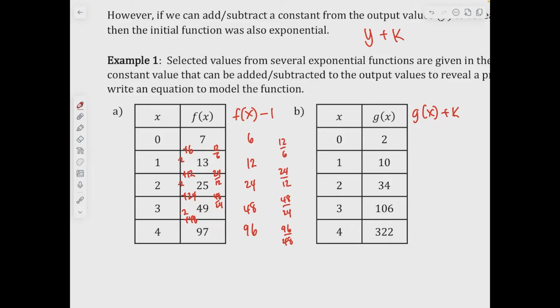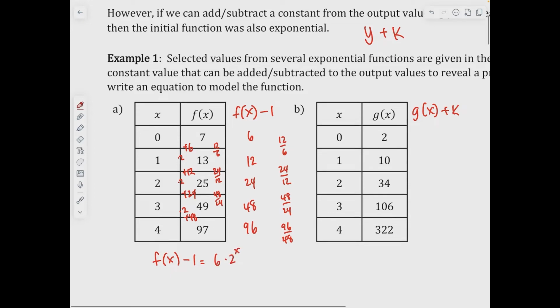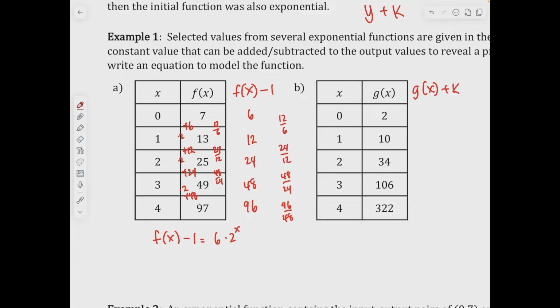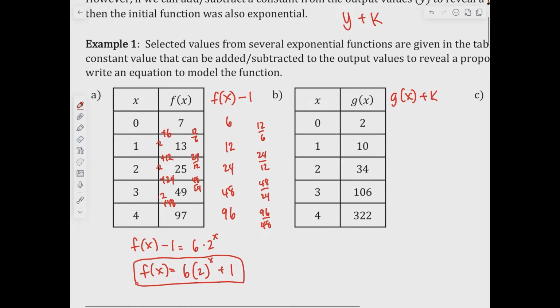They all have a proportion of 2. So f of x minus 1 is equal to my initial value, 6, times 2 to the x power, because the proportion is doubling. If I add 1 to the other side, I'm looking at 6 times 2 to the x, plus 1. All I did was add 1 to the other side, and that would be my equation there.